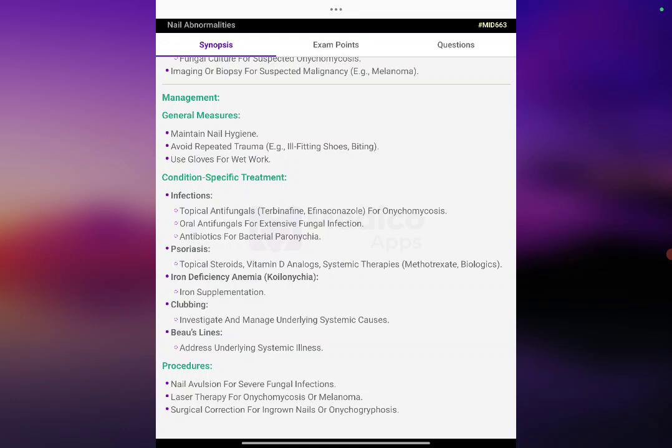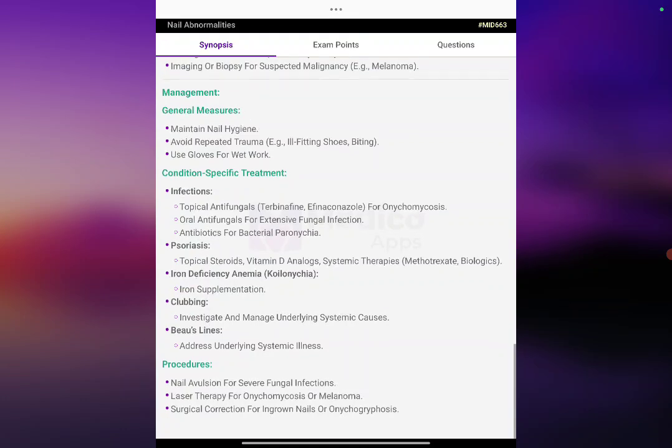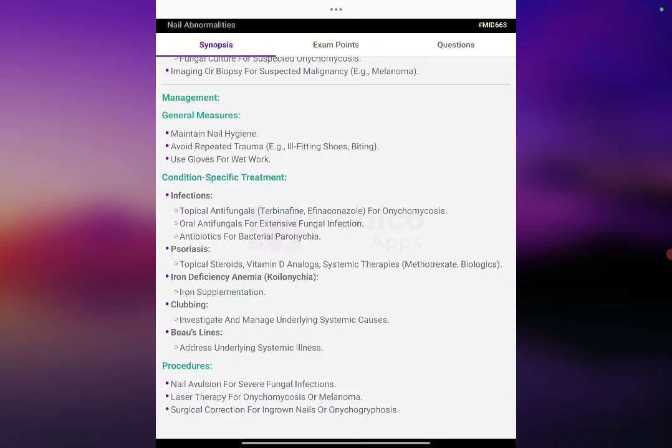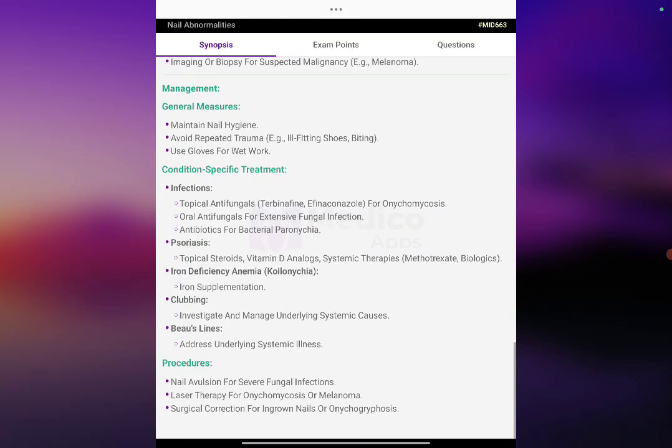Psoriasis: topical steroids, vitamin D analogs, and systemic therapies like methotrexate and biologics. Iron deficiency anemia with koilonychia: iron supplementation. Clubbing: investigate and manage the underlying systemic cause. Beau's lines: address the underlying systemic illness. Procedures: nail avulsion for severe fungal infection, laser therapy for onychomycosis, or for melanoma, and surgical correction for ingrown nails or onychocryptosis.